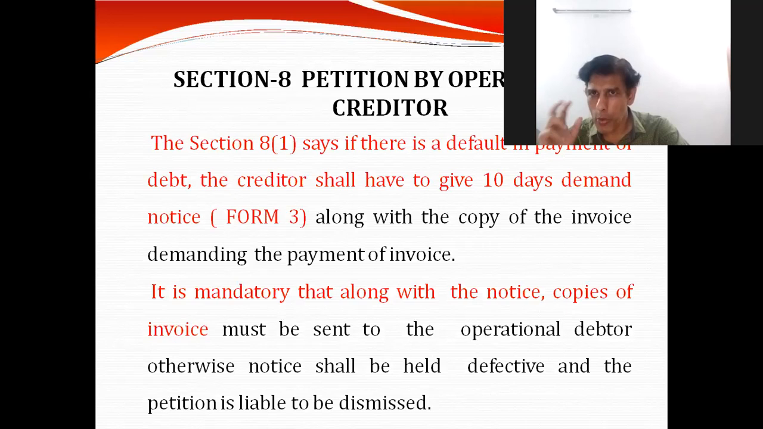So here there is a requirement. Understand the difference between section 7 and section 8. Section 8 is not saying that they can go and file an application. Section 8 is saying that in case of default, the operational creditor has to give a demand notice. A demand notice purely means: please pay my amount. That is the designated Form number 3. That form has to be sent to the corporate debtor along with a copy of the invoice, demanding payment for the material or services supplied against that particular bill.